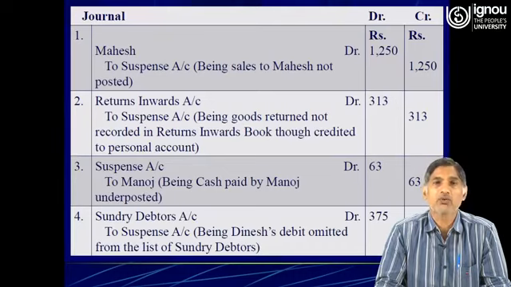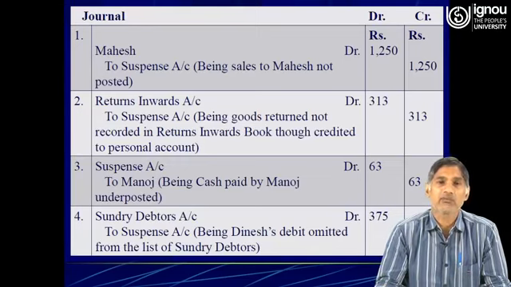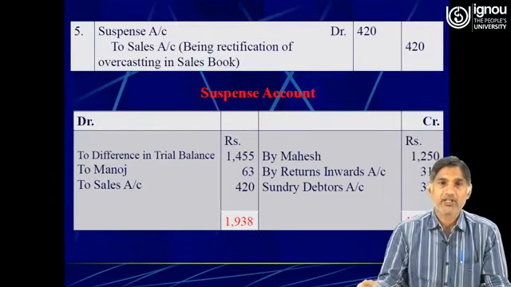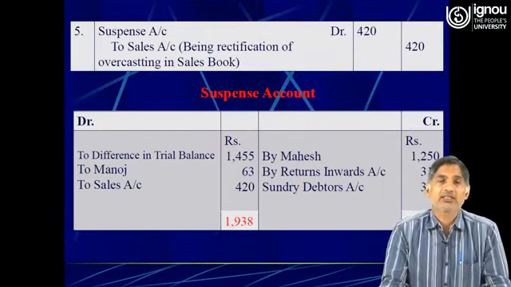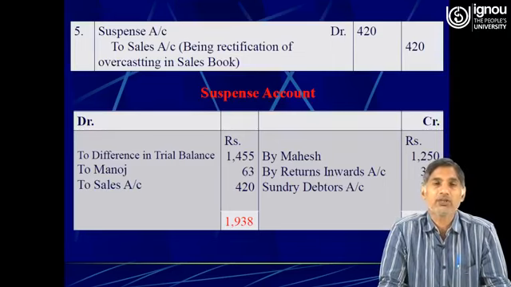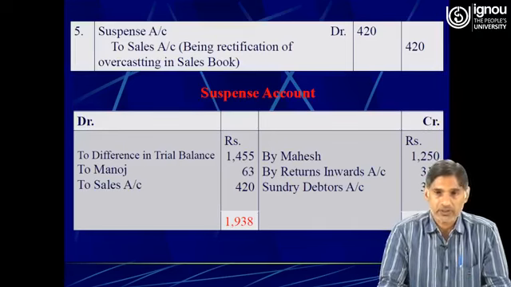So here suspense account has been credited, therefore in the credit side of suspense account, by sundry debtors 375. Now the last one is suspense account debit to sales. So here suspense account has been debited, therefore in the debit side of suspense account, to sales 420 rupees. So the total of both the sides of suspense account get tallied, that is 1938.